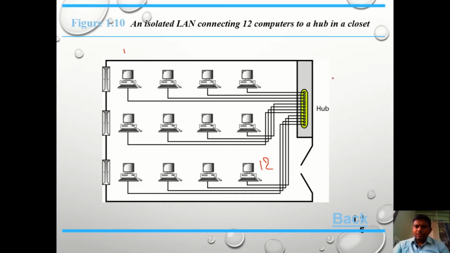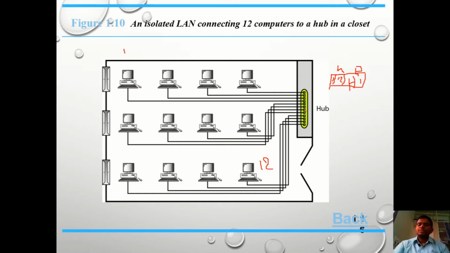for example, if we want to send a hi message, then the packet structure will be in this manner. This is one packet, and this packet contains two fields, the header and the payload. The header contains two fields: one is the source information and another is the destination information. Source address is 1 and destination address is 12, and the payload contains the original message, that is hi, just as we assume. So we want to send a hi message. Then node 1 sends this packet to the hub.